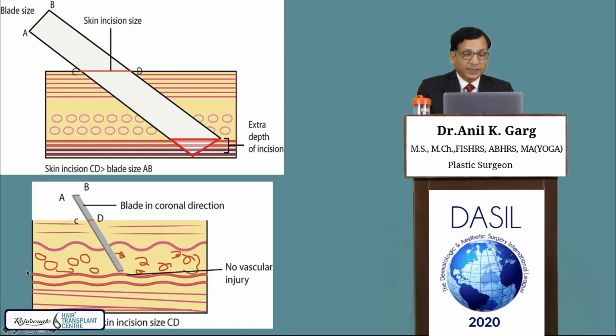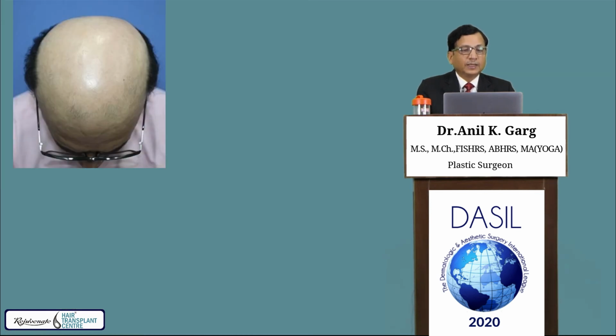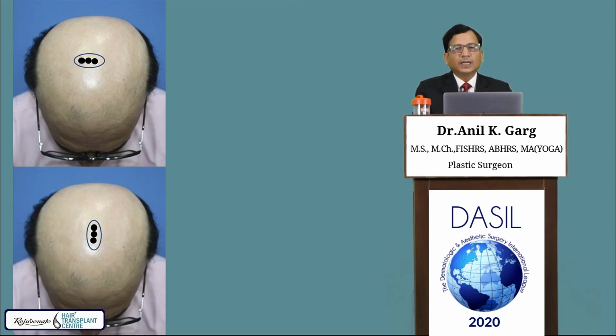But if you use a rectangle blade to create the coronal slit, both cutting ends remain at the same level and the incision skin size remains the same as the size of the blade. Another point is when you create a coronal slit and implant a multifollicular unit, when the hair grows, they grow side by side, giving more illusion of fullness, while in sagittal they lie one behind the other, and the cosmetic density looks less because they are one behind the other.